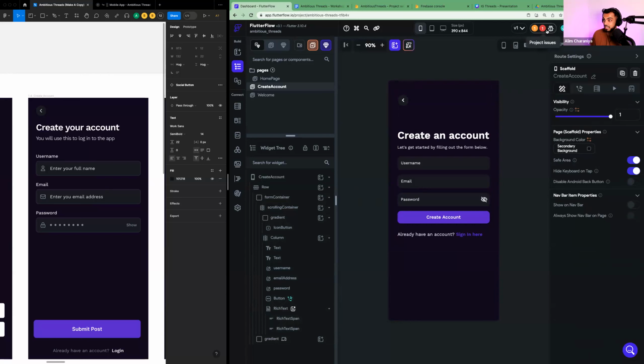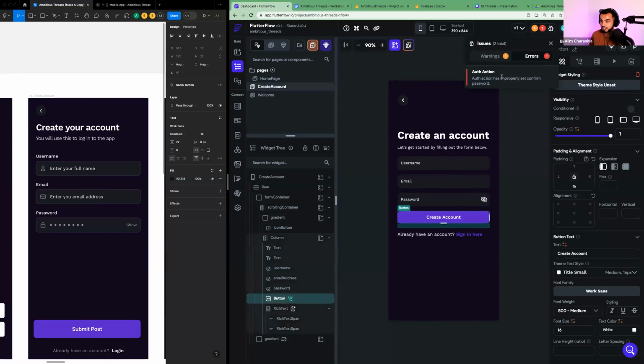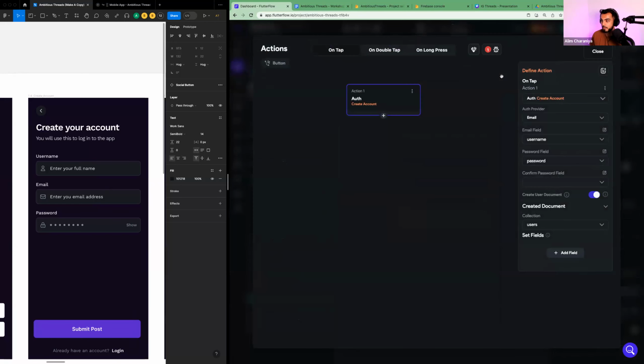But I do notice that I have a nice bug up here. Okay. And it says auth action. Auth action has improperly set confirm password. Okay. What that means is that there's something out there in my code looking for that confirm password field. But obviously that confirm password field is gone now, so we need to fix it. So let's click on this and see what it gets mad about.